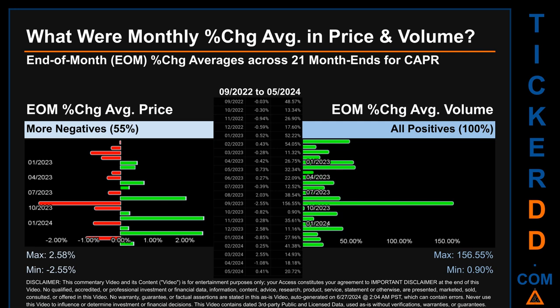Price saw an end-of-month max of 2.58% in average percentage change along with a minimum of -2.55%. For volume, the maximum and the minimum monthly percentage change were respectively 156.55% and 0.90%.